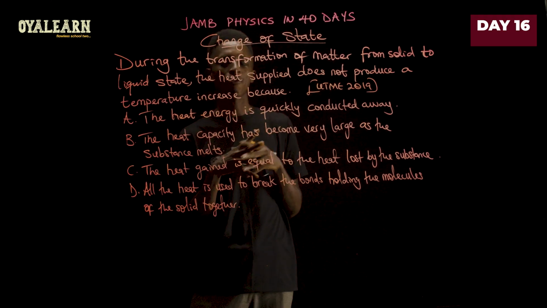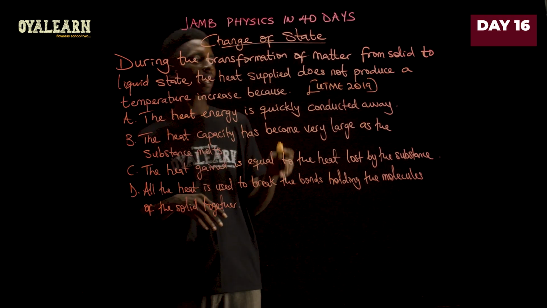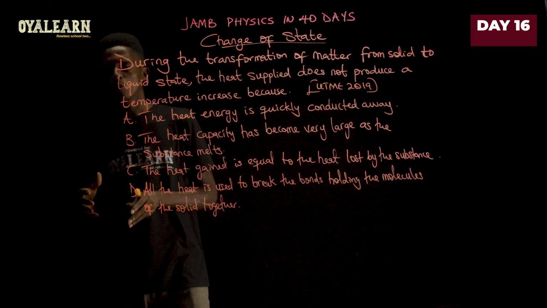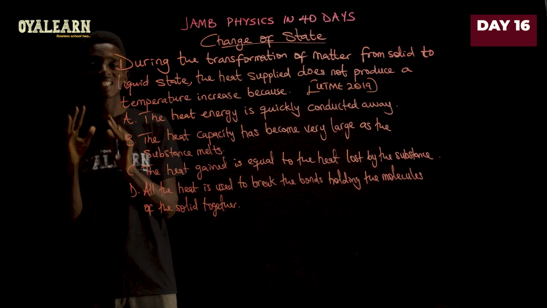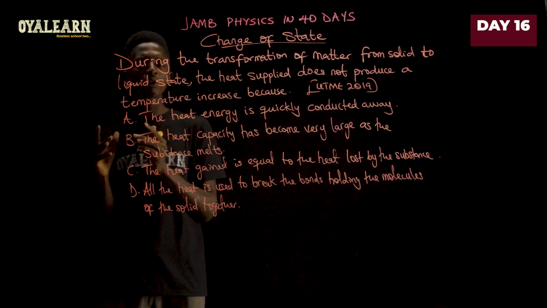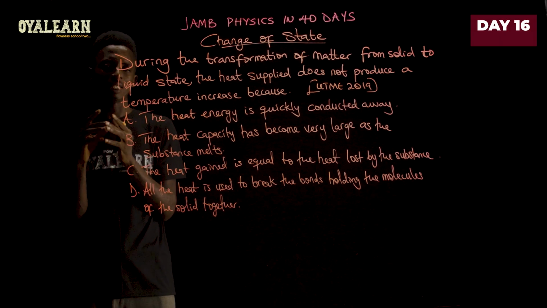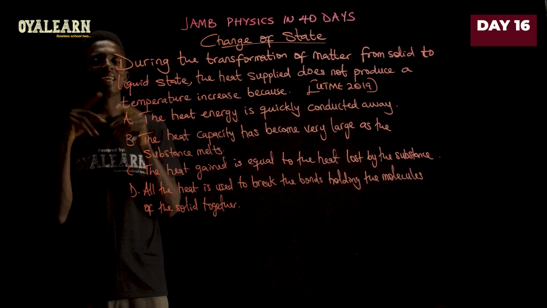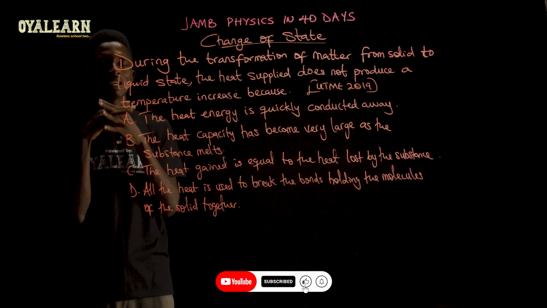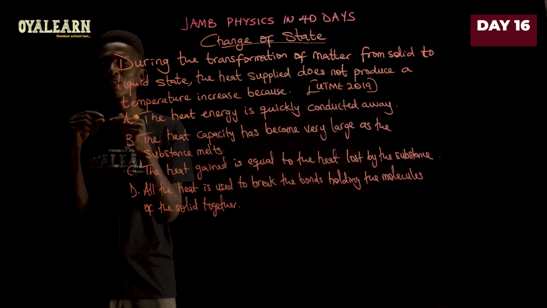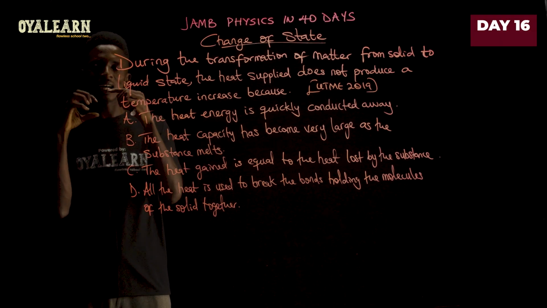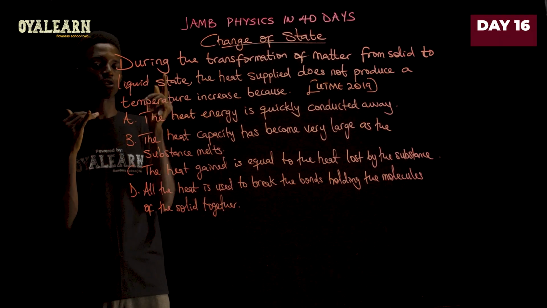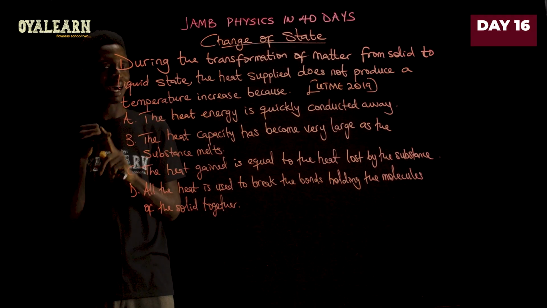During the transformation of matter from solid to liquid state, the heat supplied does not produce a temperature increase because, now to understand this, we have to really differentiate between solids, liquid, and gases at molecular level. Now you see, at the molecular level, what comprises what we know as a solid is tiny particles that are so tightly packed by a strong cohesive force. So the force holding the molecules together is so tight that they form a regular pattern, or we call a regular lattice. That is why you see that solids have a regular shape and a regular volume.